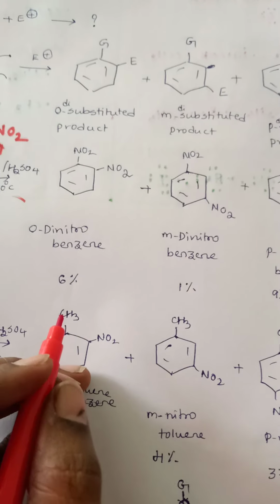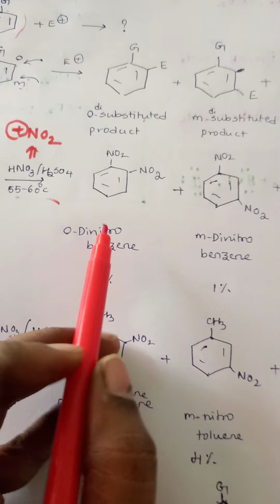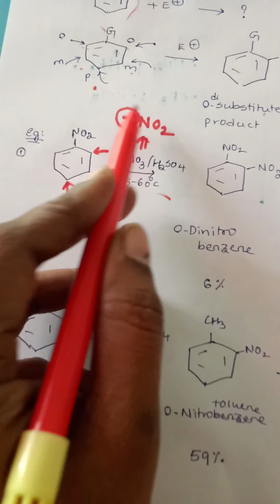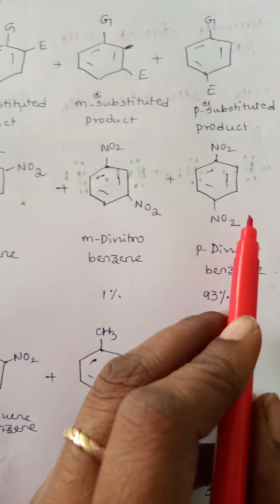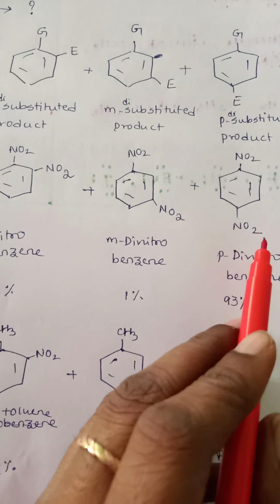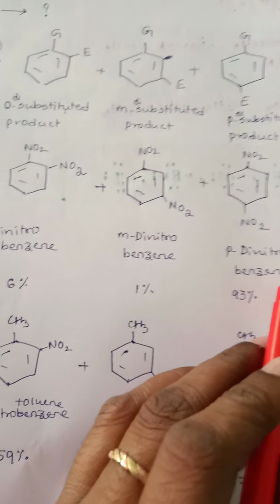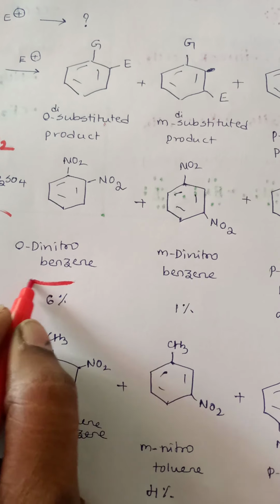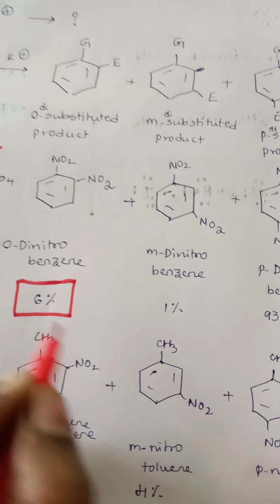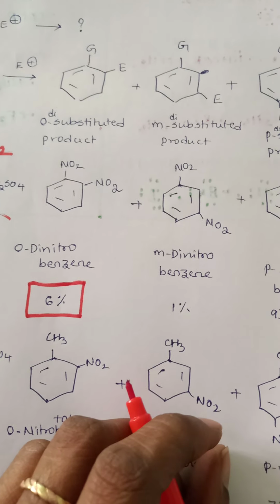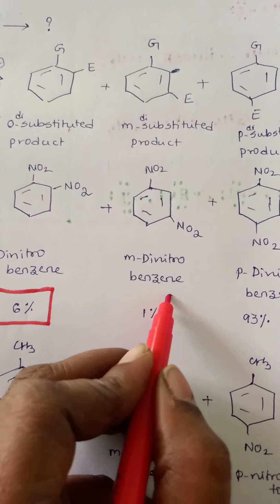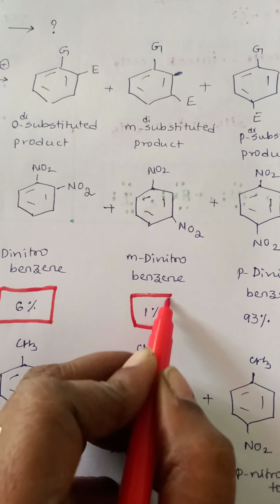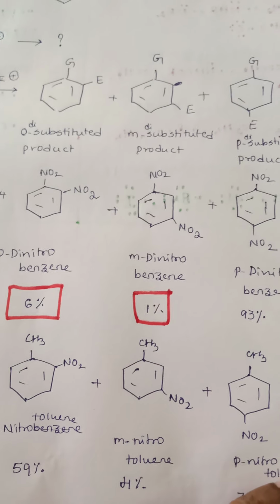But the interesting point here is that even though there is equal possibility for the nitronium ion to attack at the ortho, meta and para positions, they are not obtained in equal yields. The yields of the isomers formed are quite different. Ortho isomer is formed in a very minor proportion. It is a minor product, with an observed yield of only 6%. And in the case of para, it is only 1%. It is also a minor product of the reaction.